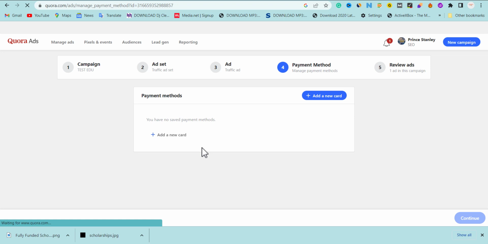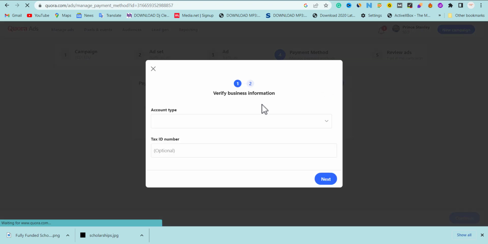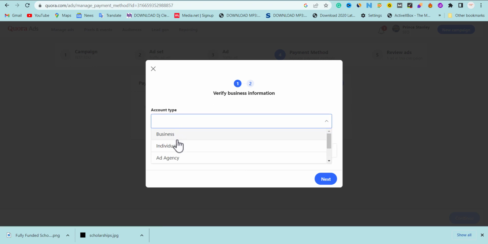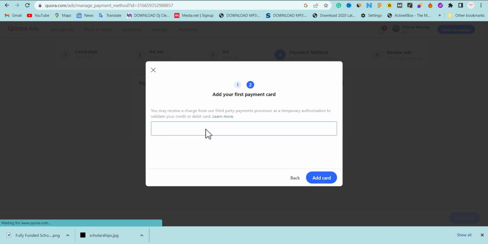Okay, this is where the whole thing gets interesting. This is where we need to add our card and make payment. Individual is optional. This is where you're going to add your card.